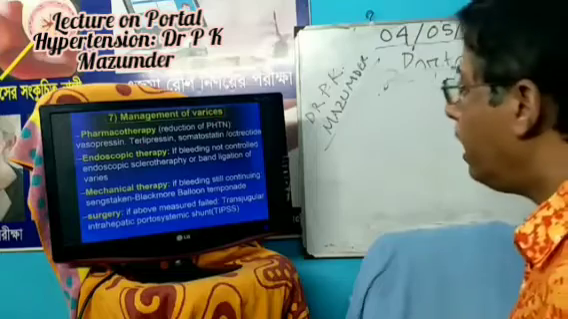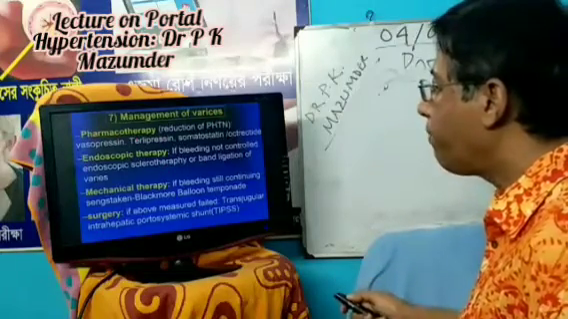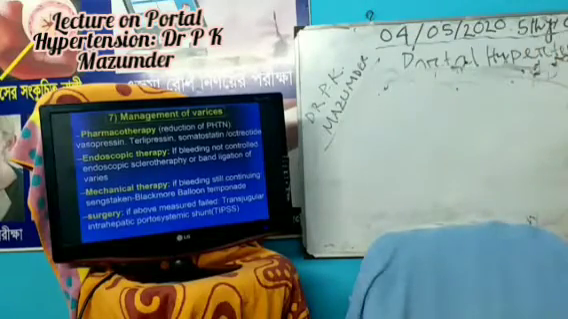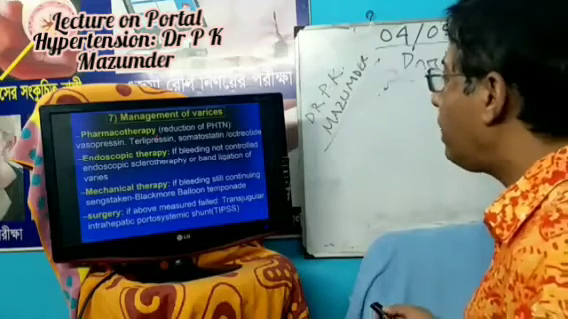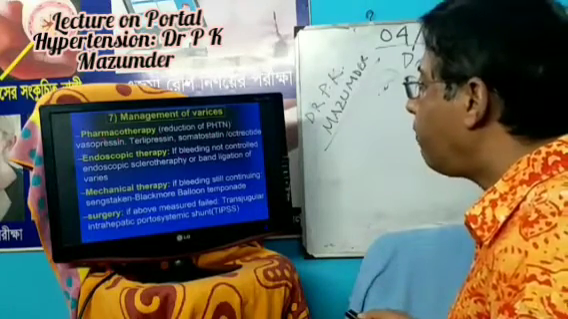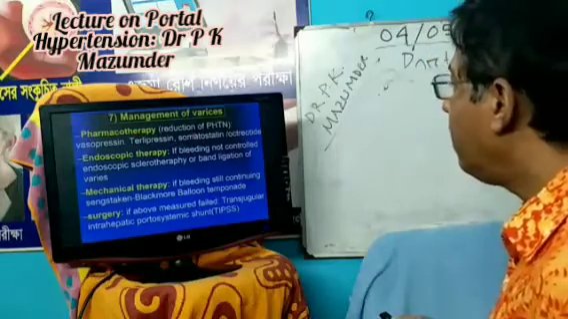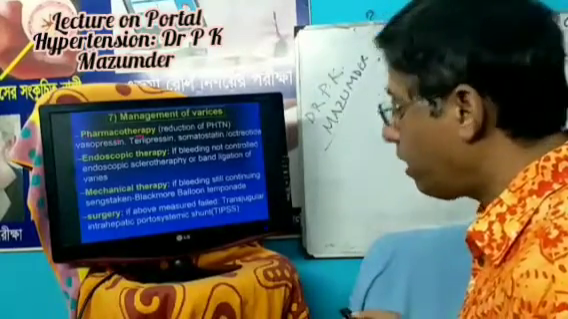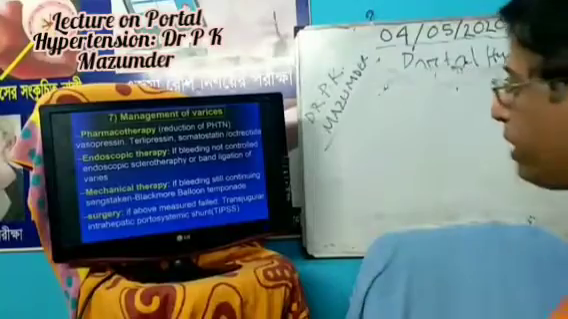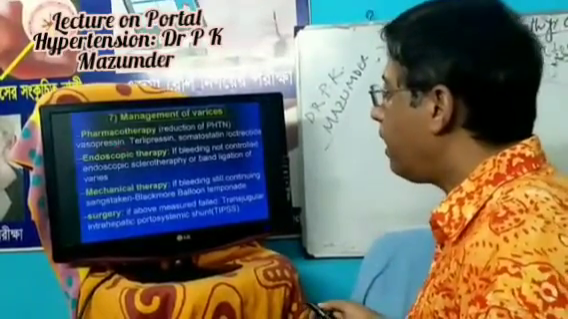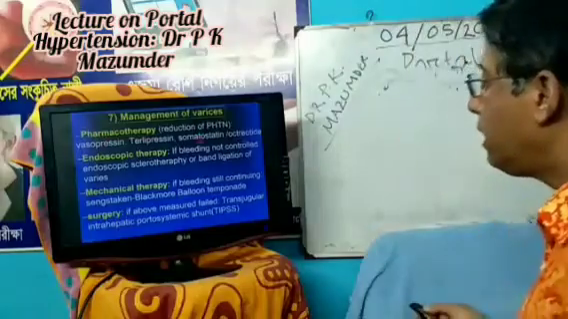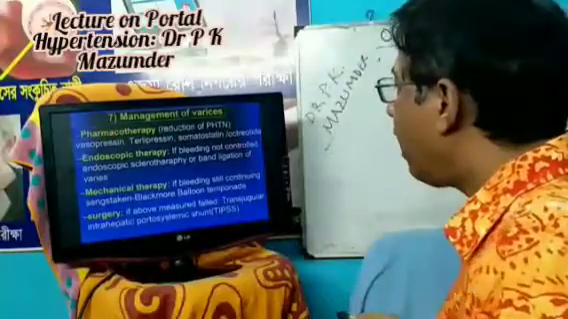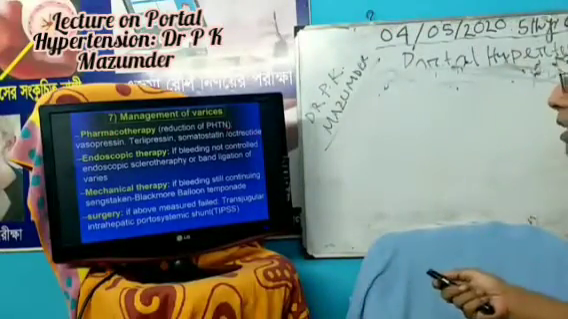And management of varices. There are 4 steps: pharmacotherapy, endoscopic therapy, mechanical therapy, and surgery. Pharmacotherapy is to reduce the portal hypertension. These drugs are vasopressin, terlipressin, somatostatin, and octreotide. How do they act? They produce strong vasoconstriction, which increases the vascular tone and reduces the portal hypertension.